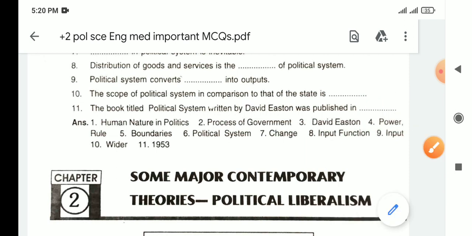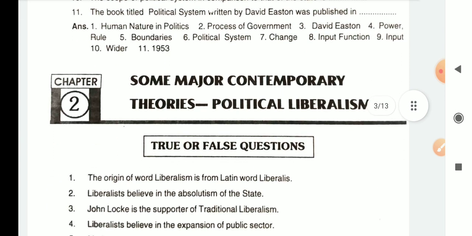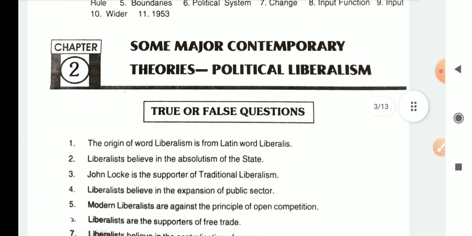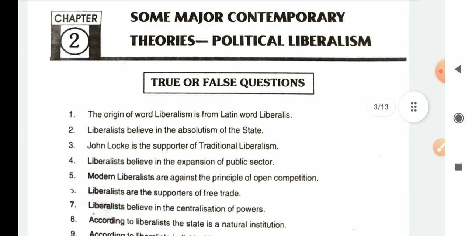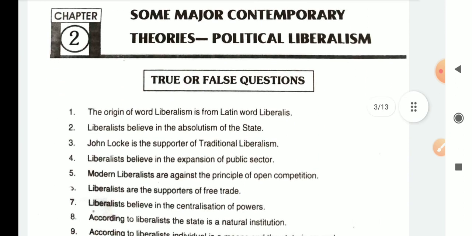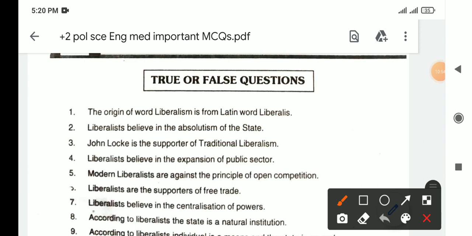So these were important questions from first chapter. If you have any doubt in any questions, you can ask me. Right? Let's move to the next chapter. That is some major or contemporary political theories. In this chapter, we are going to do again liberalism. Yes. Next topic is liberalism. Let's move to liberalism.